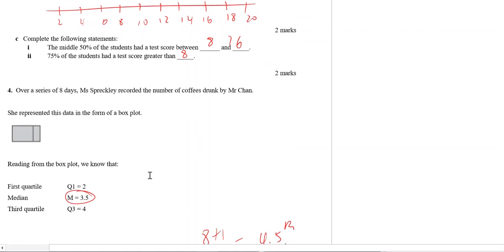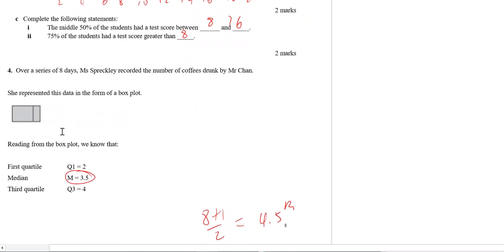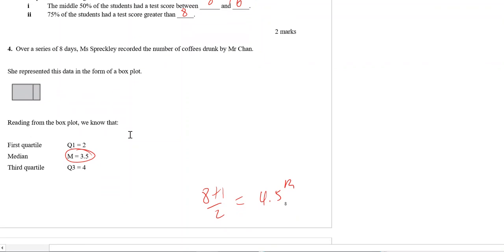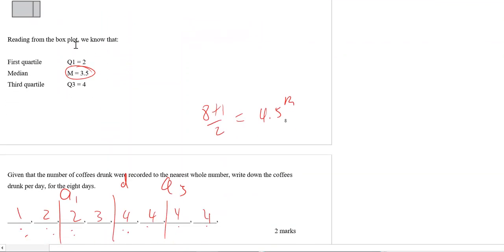Drinking coffee. No, I don't drink coffee, but for sake of the question, we want to fill in the data so that you get a Q1 of 2, median of 3.5, and a Q3 of 4. Now, look at the gaps. How many gaps are there? 1, 2, 3, 4, 5, 6, 7, 8. So you've got 8 gaps to fill. If I go 8 plus 1 divided by 2, the median happens to be the 4.5th position. So it's 1, 2, 3, 4 and a half. So it's between here. So you want a median result of 3.5.